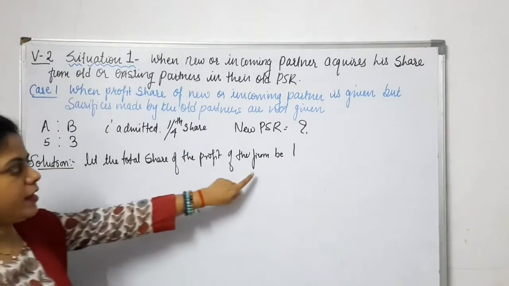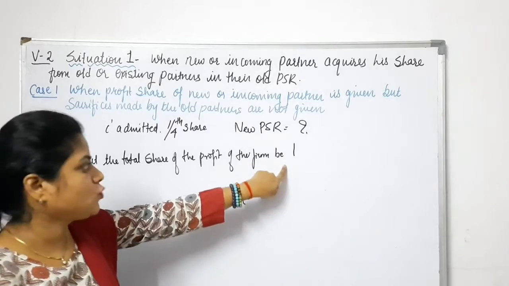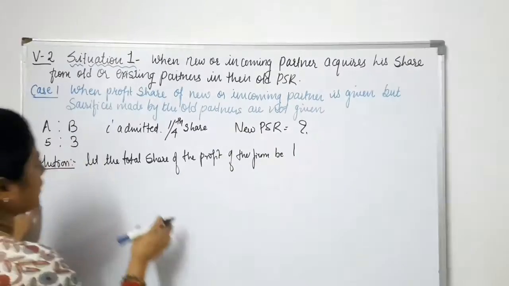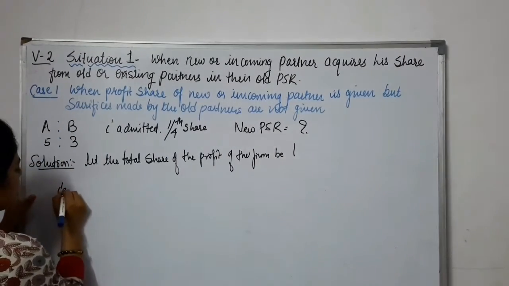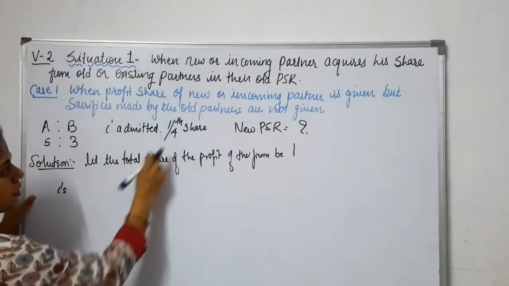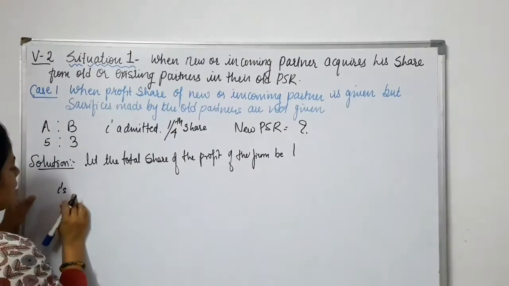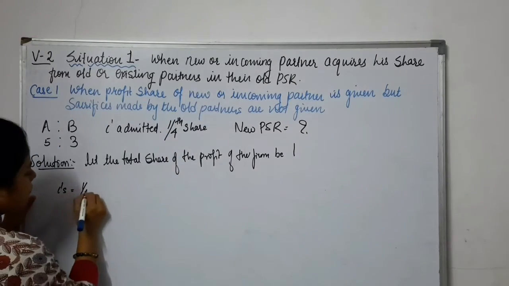From that 1, how much is C's share? C's share is 1/4.